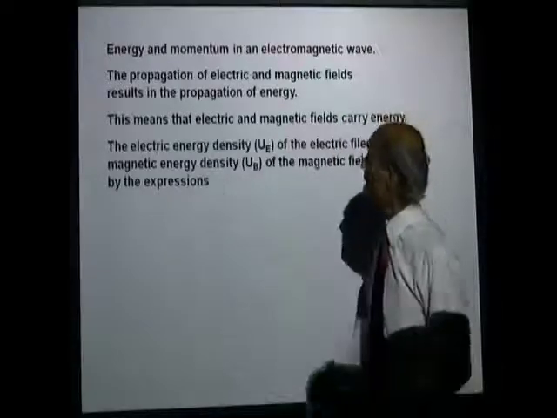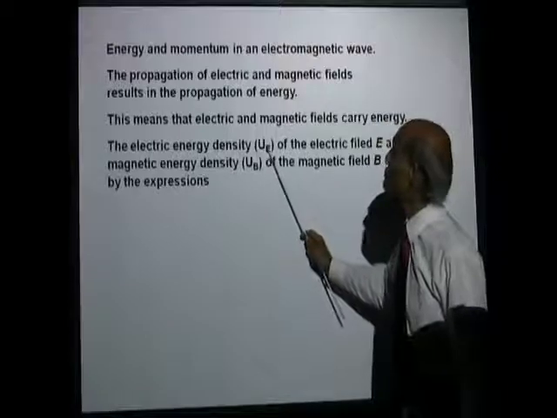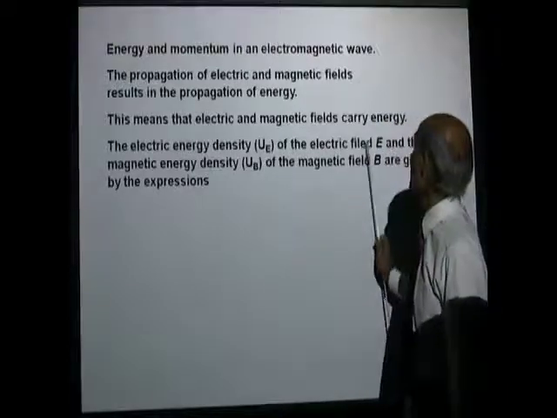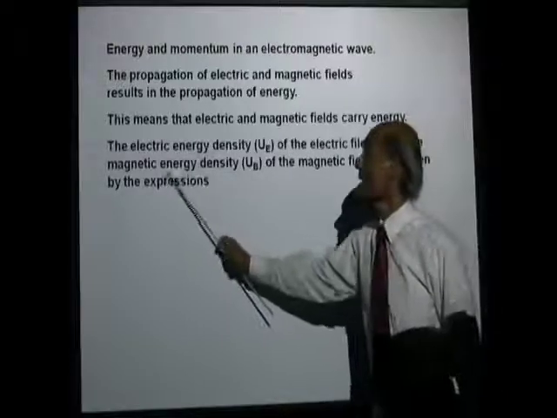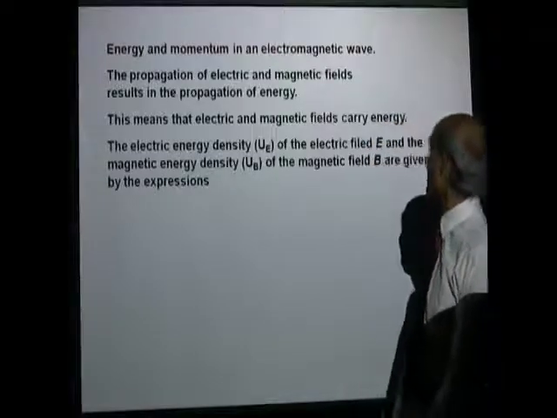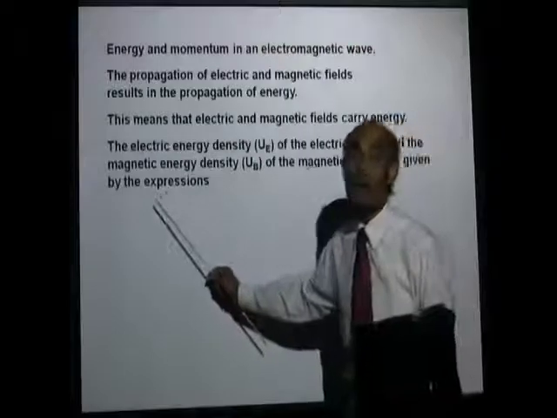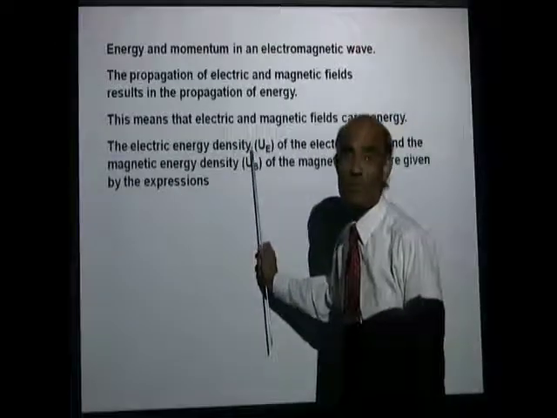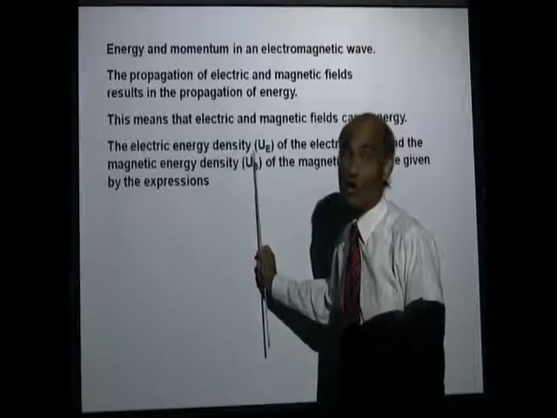Now, the electric energy density U sub E of the electric field E and the magnetic energy density U sub B of the magnetic field B are given by the expressions. We actually discussed them briefly before, if you recall.